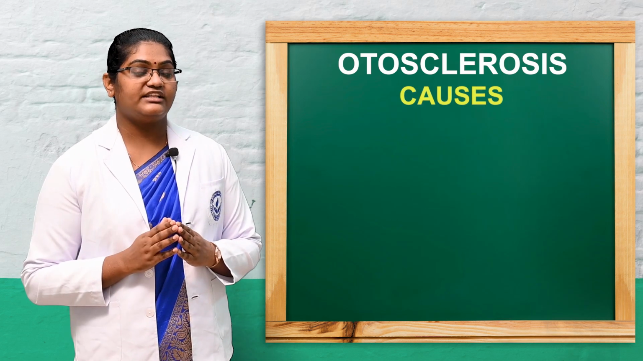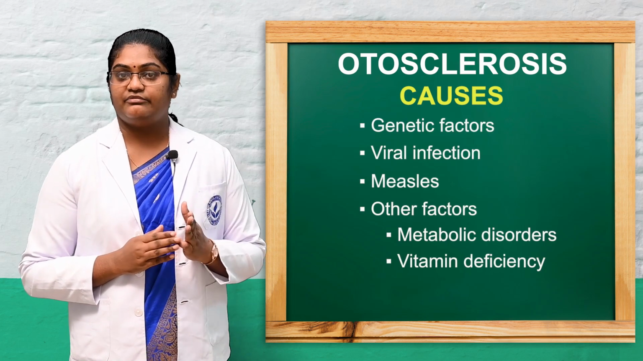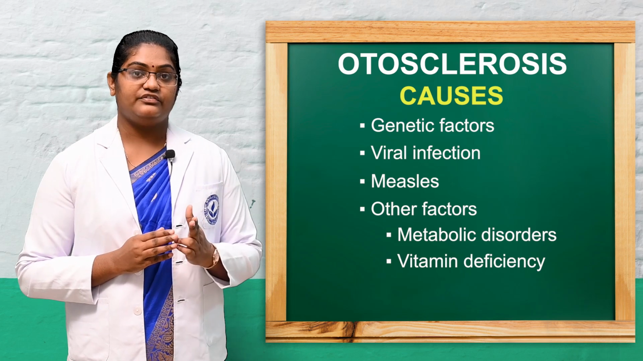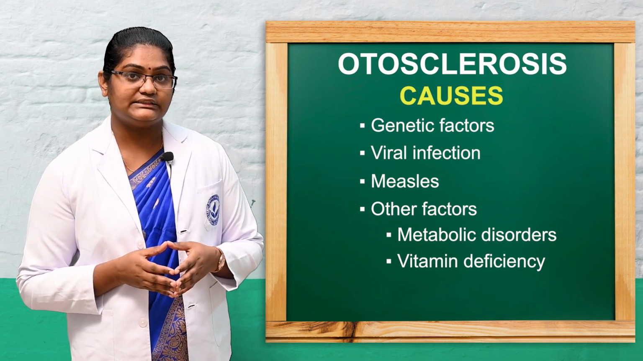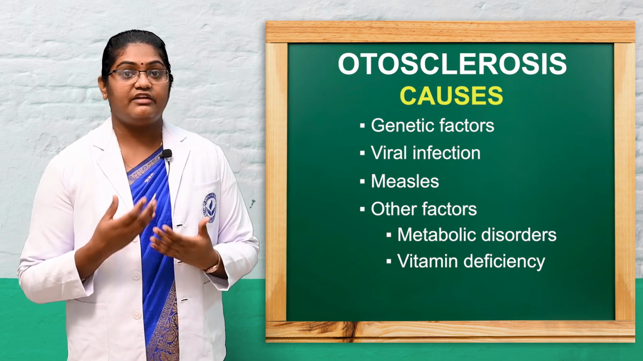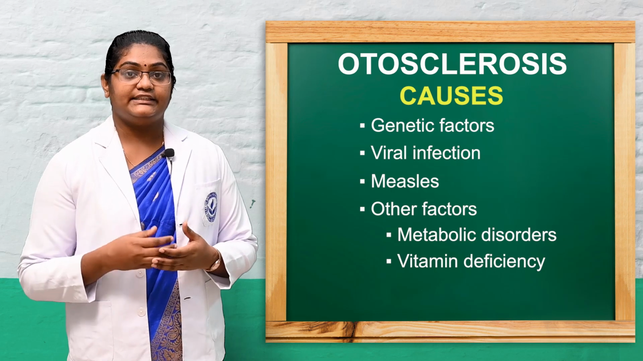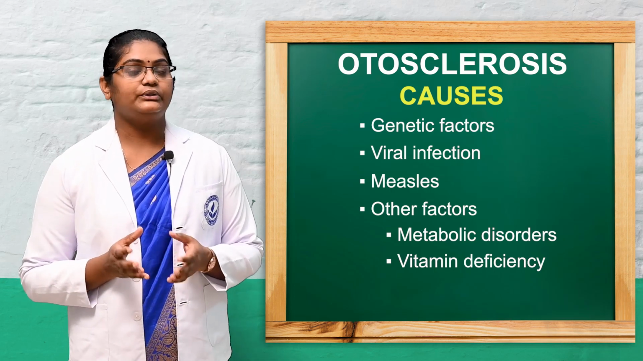Here we can see the main causes of otosclerosis: genetic factors, viral infections like measles, disorders like endocrine disorders, and a person who already has upper respiratory tract infections. These lead to ear disease and deafness. That condition is called otosclerosis.